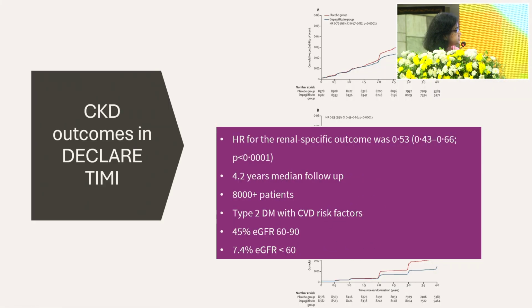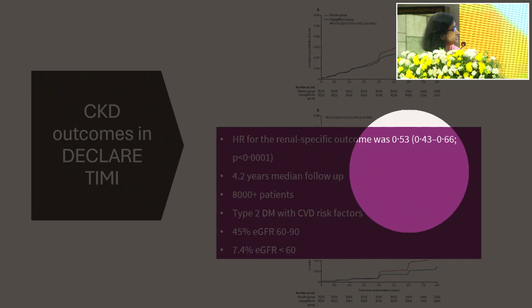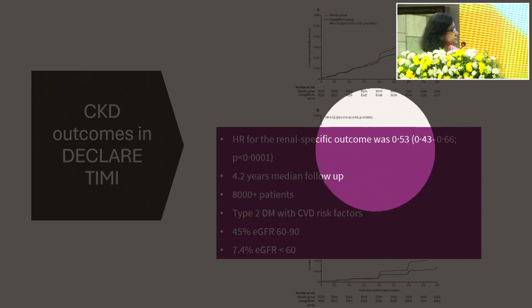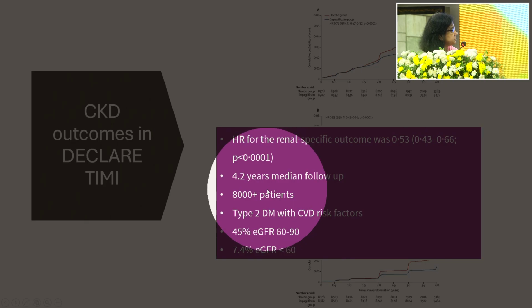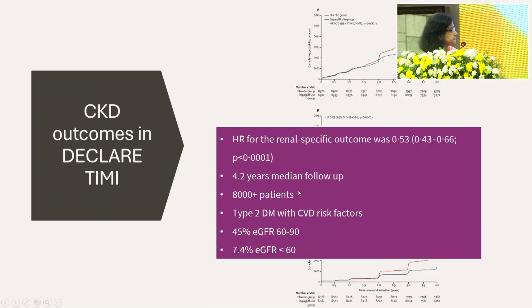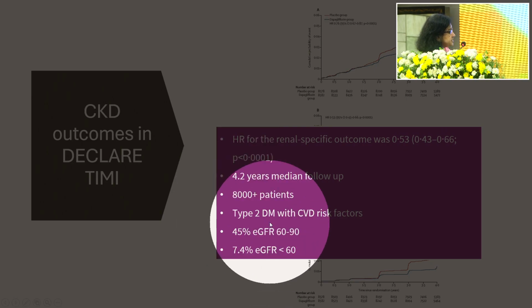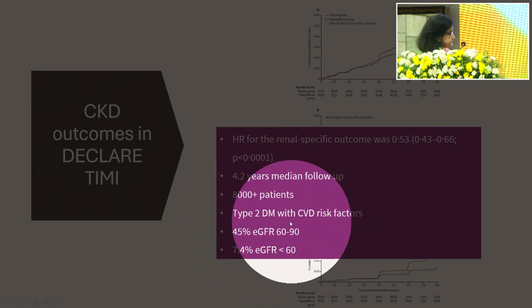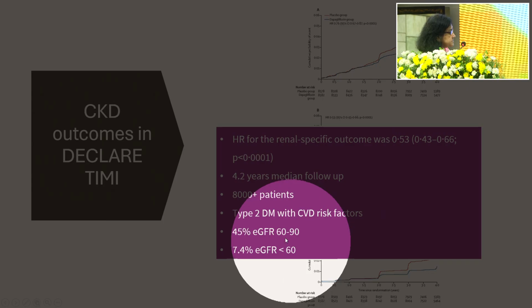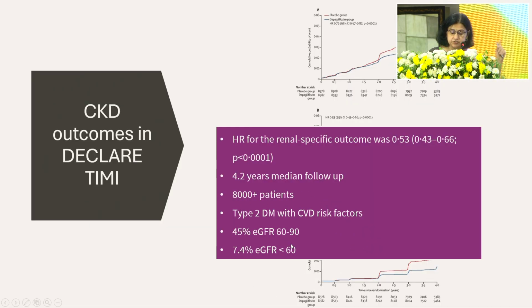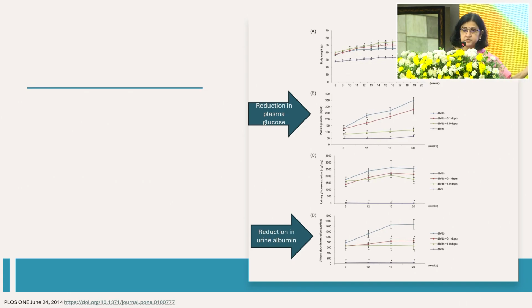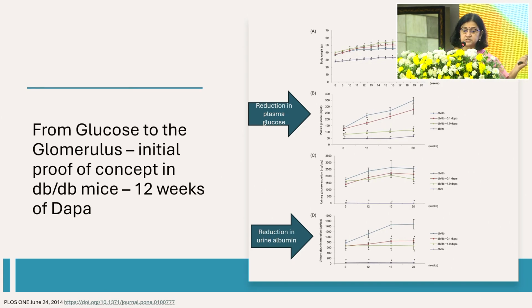But what they found was that there was a significant reduction in renal specific outcomes, almost a 50% reduction. And remember, this was in about 8,000 patients with a 4-year median follow-up. So even at the end of 4 years, they found that there was a 50% reduction in progression or development of CKD. 45% of the people in that group had an EGFR of 60 to 90, and only 7% had an EGFR of less than 60. So this was the initial data from the DECLARE-TIMI trial.